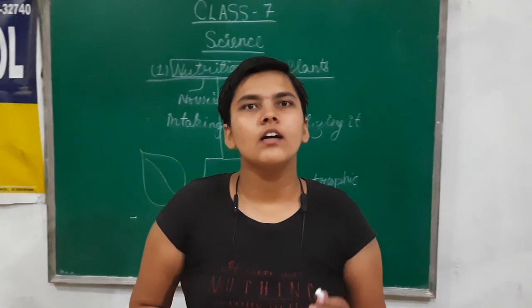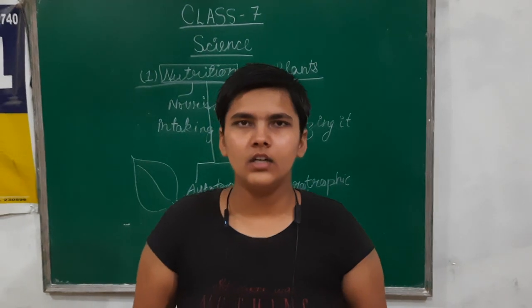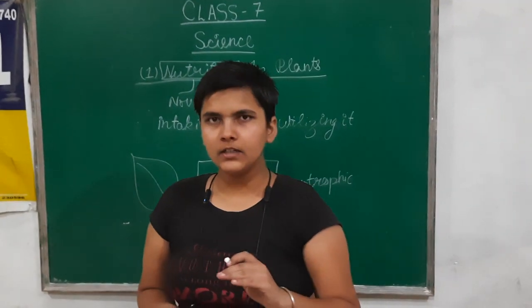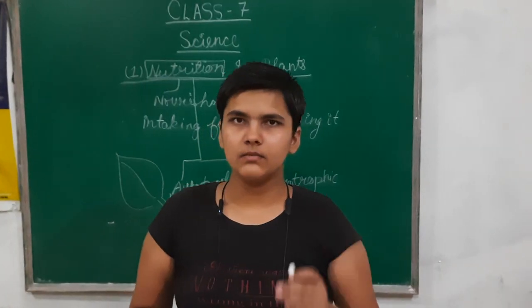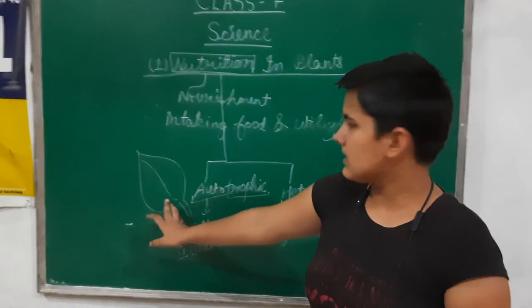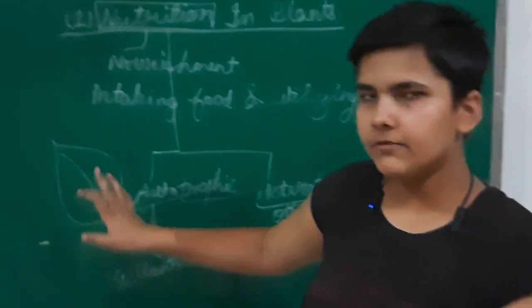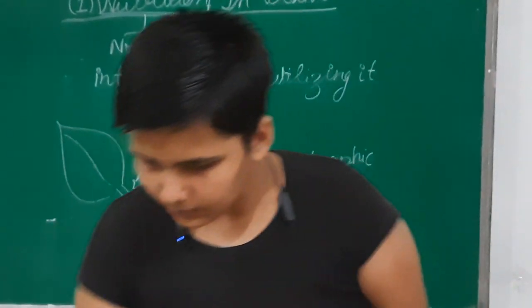Now we are keen to know where the plants make their food. Do they make it in every part, or is there a specific organ of the plant where the food is made? The leaf is the food factory of the plants. Green leaves are the only place where the food is made in the plants.